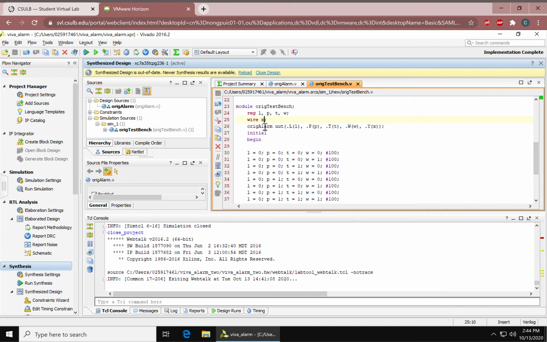You would have to turn the inputs into registers by putting reg, and the output into wire. And then we would have to build a unit under test by calling our main module to map the ports with the registers right here.